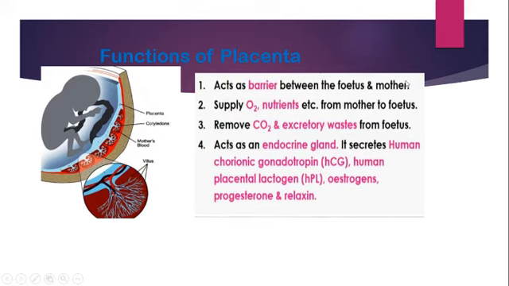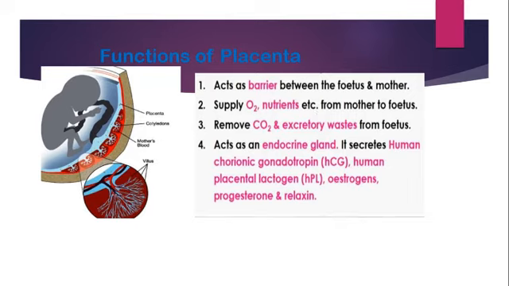So that means between the fetus and the mother, there will be a clear differentiation. You can separate them. That's because of the placenta. The placenta is acting as a barrier between the fetus and the mother, right? And it will supply all the nutrients, including oxygen, from the mother to the fetus, right?